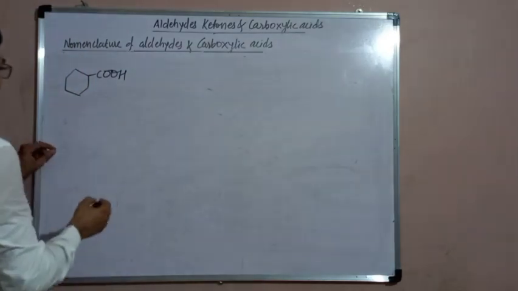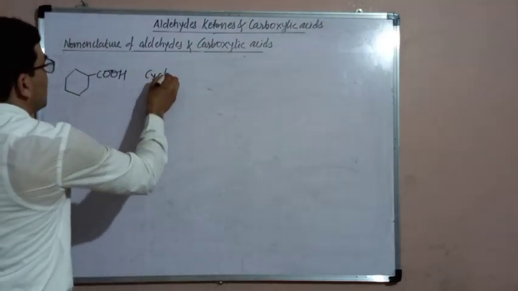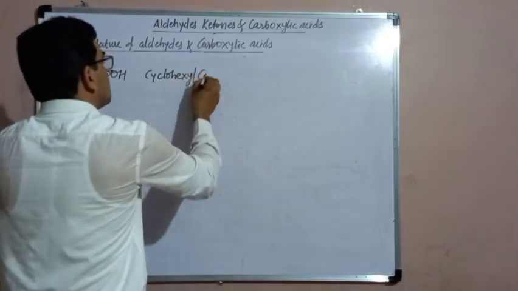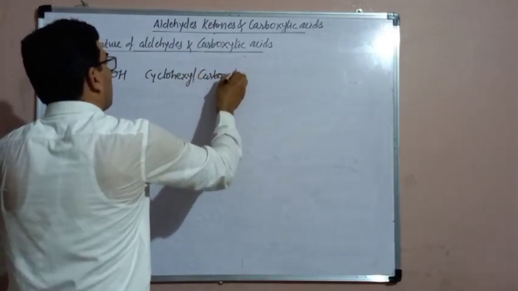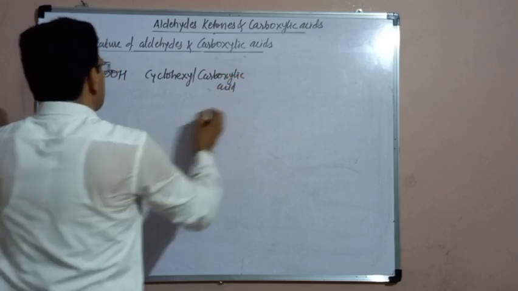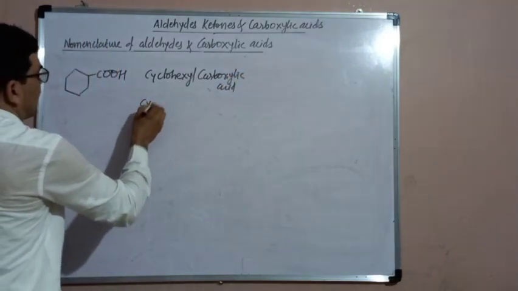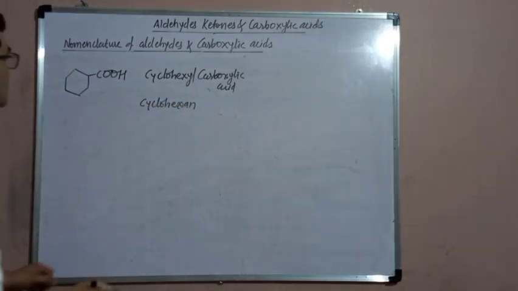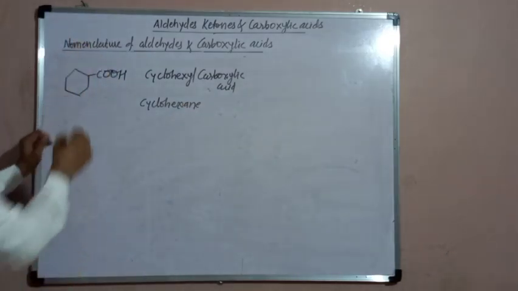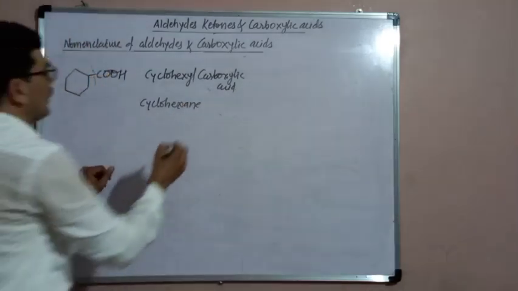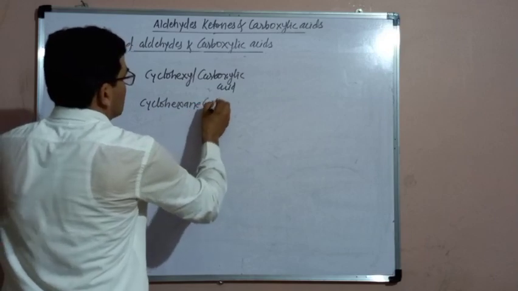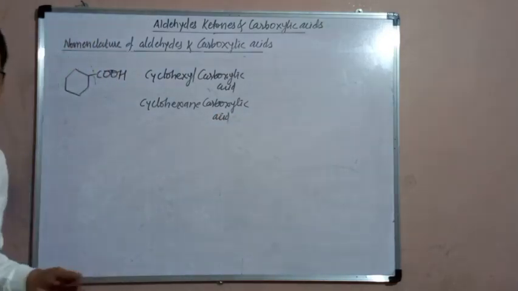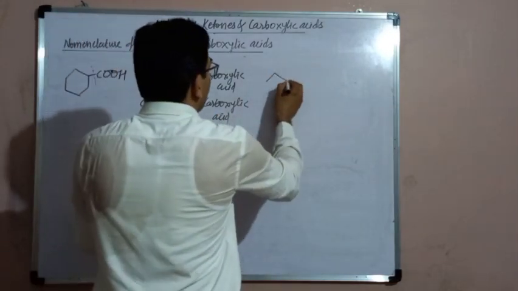This is the carboxylic acid. The common name is cyclohexyl carboxylic acid. Its IUPAC name will become cyclohexane, the name of the parent hydrocarbon, complete name, plus carboxylic acid: cyclohexane carboxylic acid.